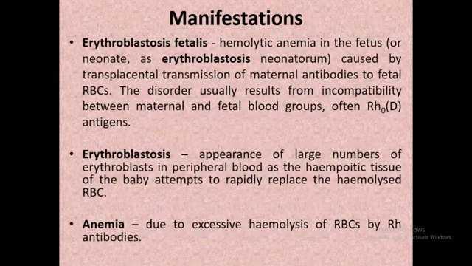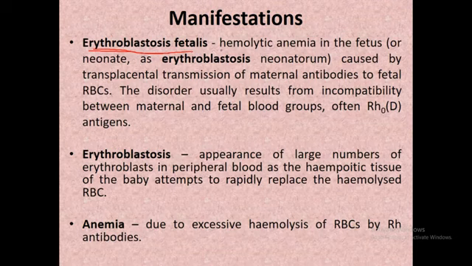Manifestations. Erythroblastosis fetalis. Now as I told you previously, the mother's Rh antibodies are going to attack the Rh antigens which are present on the surface of RBCs, and in this condition these antibodies are also going to kill or damage the RBCs of the fetus. So this condition is known as erythroblastosis fetalis.